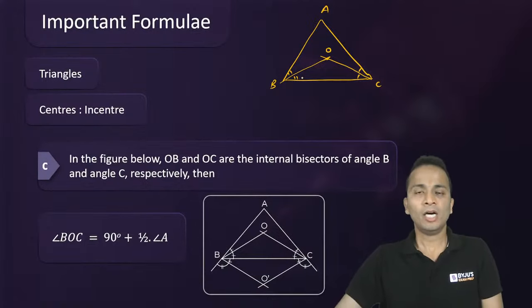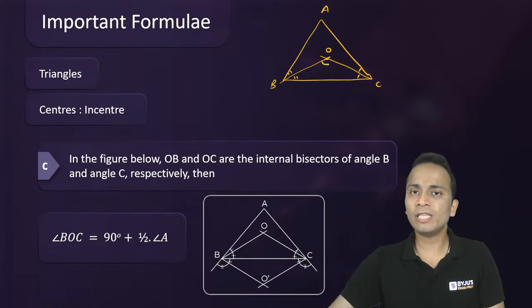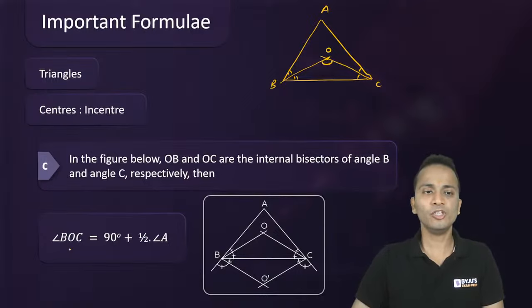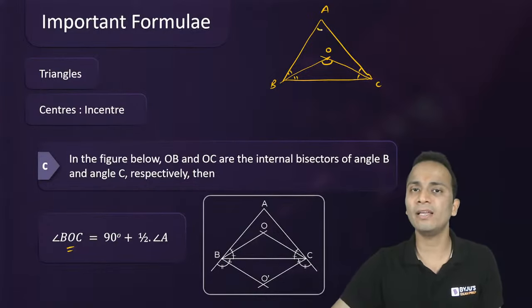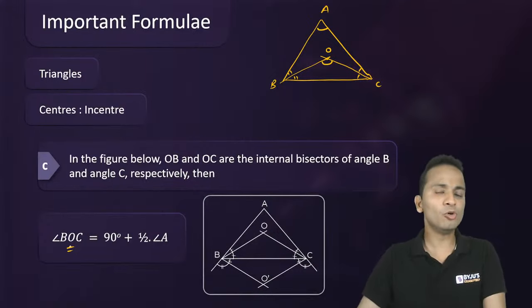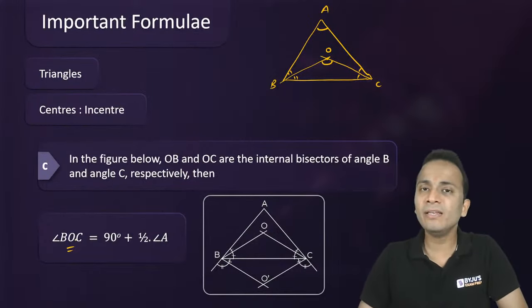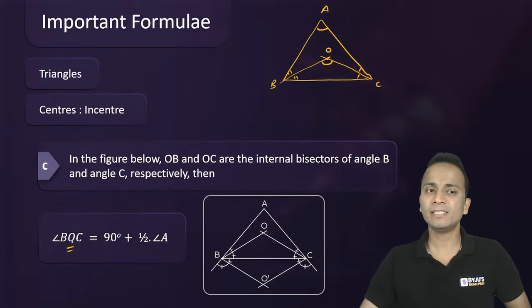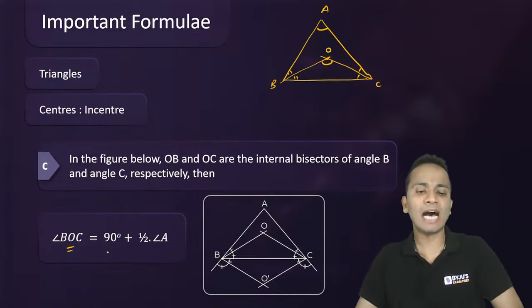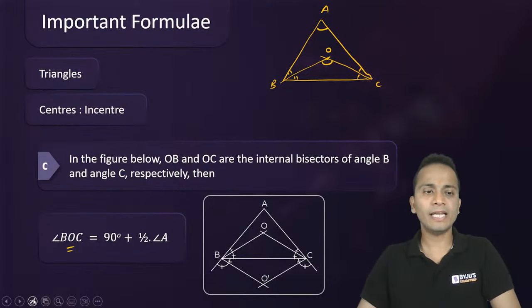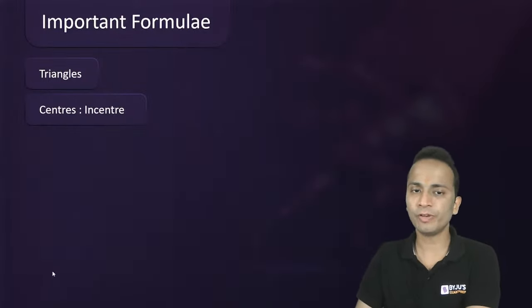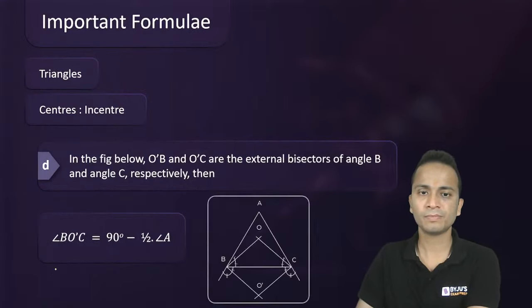Now to find out this angle, angle BOC, you can use a direct relation. Angle BOC is given by 90 degrees plus half of angle A. So angle BOC, the angle at the incenter, is 90 plus half of angle A. Okay. Now similarly, look at the next thing. I'll erase this figure, and we'll draw a new figure for all of you, a new relation.